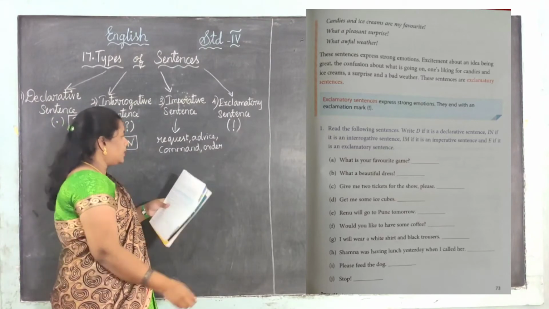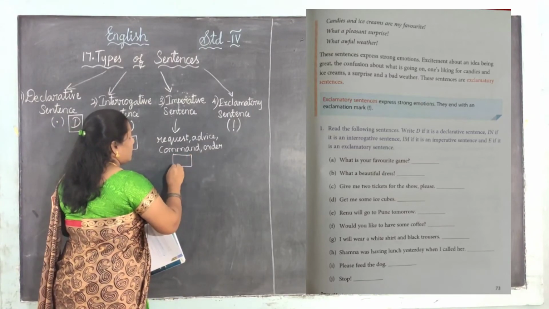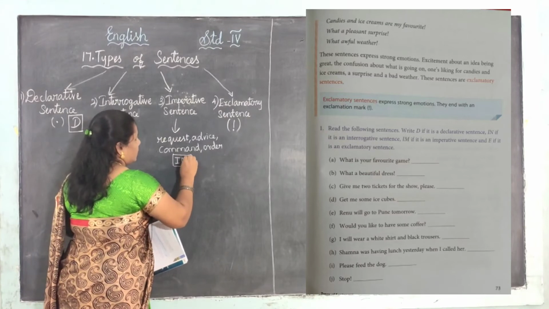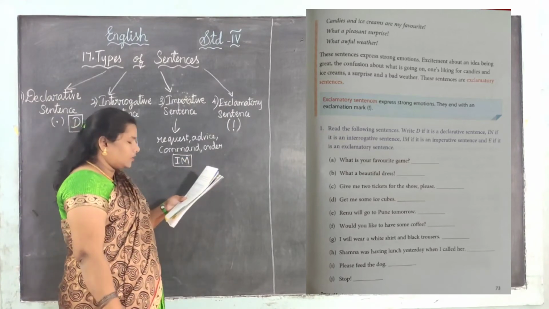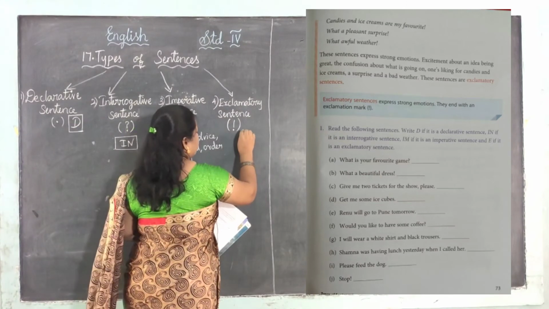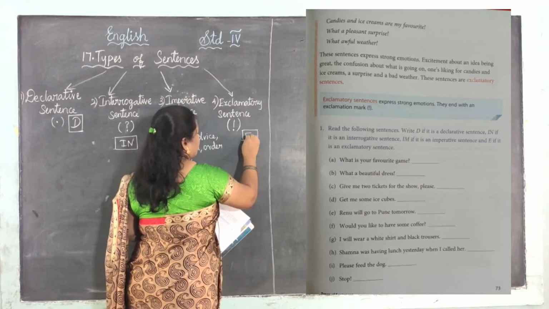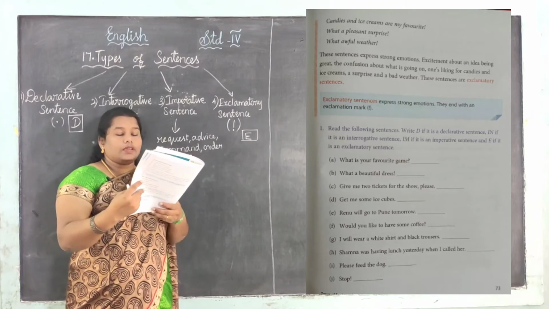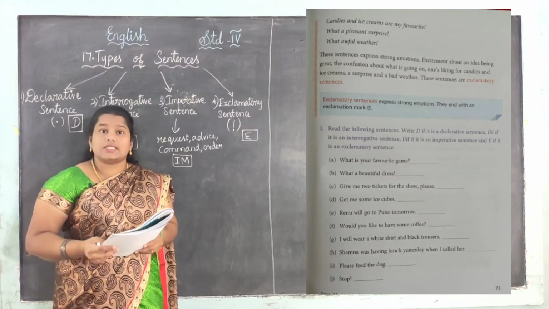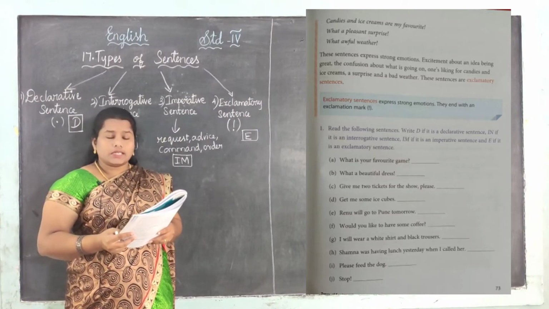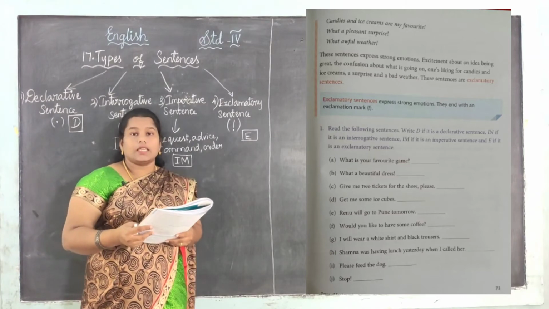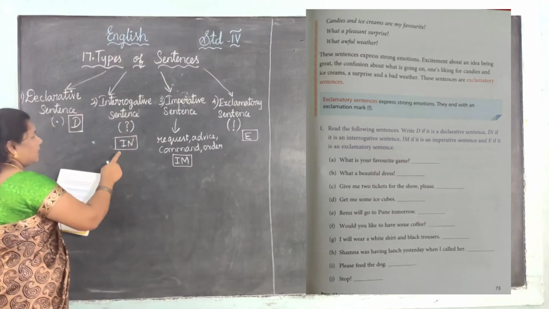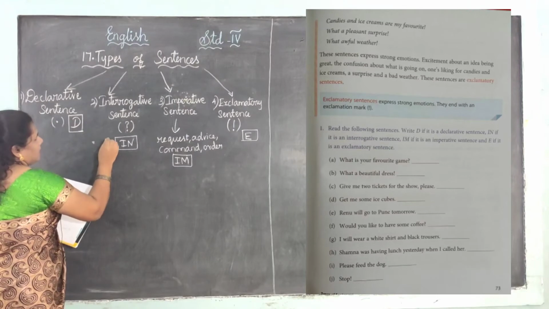And for the imperative sentence, we give I am. And for the exclamatory sentence we give E. Okay, see, what is your favorite game? What is this? This is a question. So what sentence is it? It is an interrogative sentence. So you mention the first one as IN.